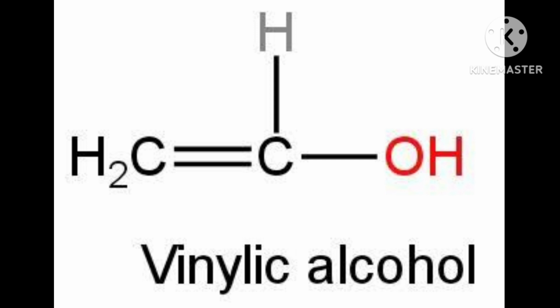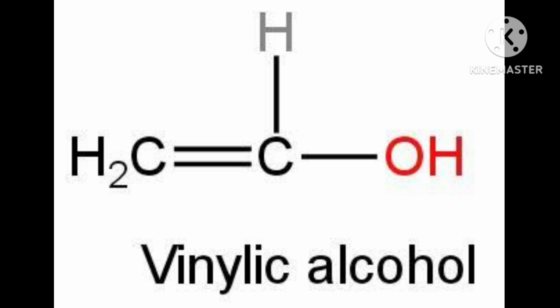Correct? But with the other 2 carbons it had a double bond. It means the double bond was far from the carbon to which the OH group was attached. Okay. OH was attached only to an sp3 hybridized carbon. But here, OH will attach directly to a carbon having sp2.